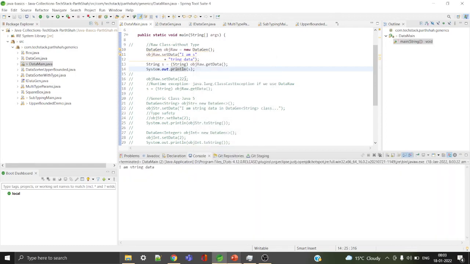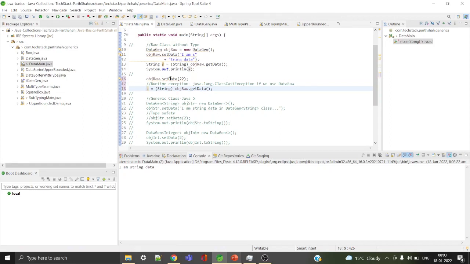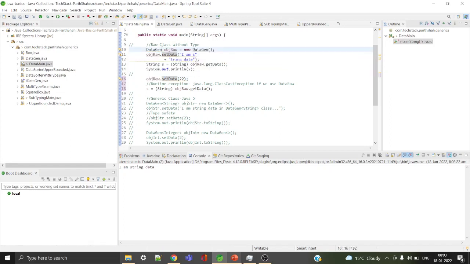Okay, so I got the string data as output, which is fine, right? Now the issue comes in this scenario. In the same object I have set an integer value, because it accepts the data. If I don't specify anything, it will accept the object as a parameter. So now it will accept an integer also, but if I cast it back to string, it will throw a class cast exception.